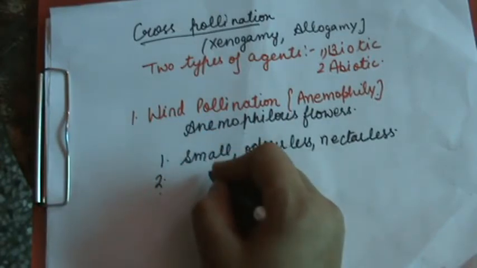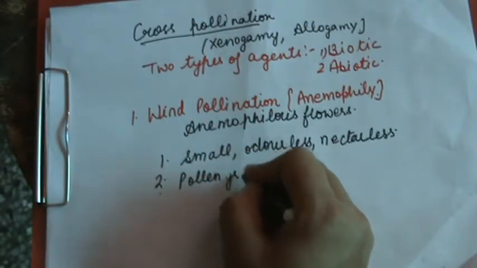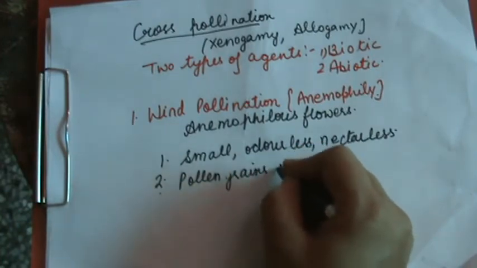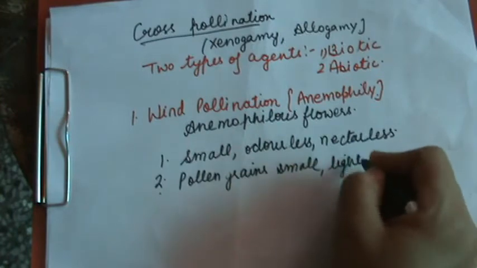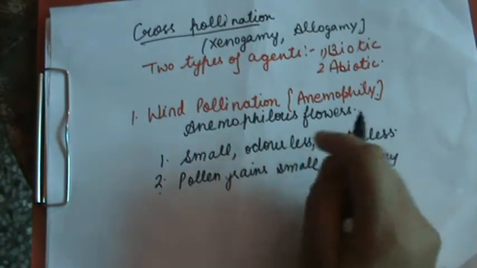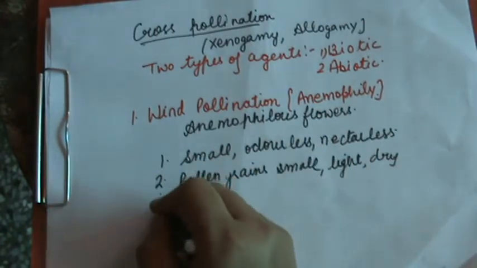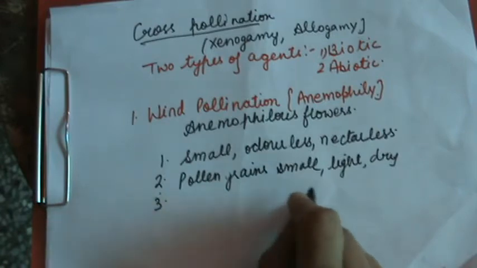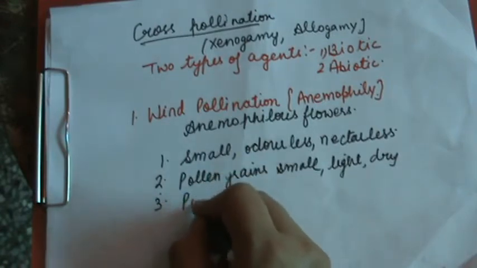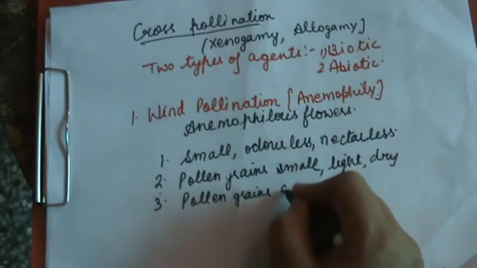Second, pollen grains are small, light and dry, so that they are easily blown away to a long distance. Third, pollen grains of these flowers are produced in huge amount.